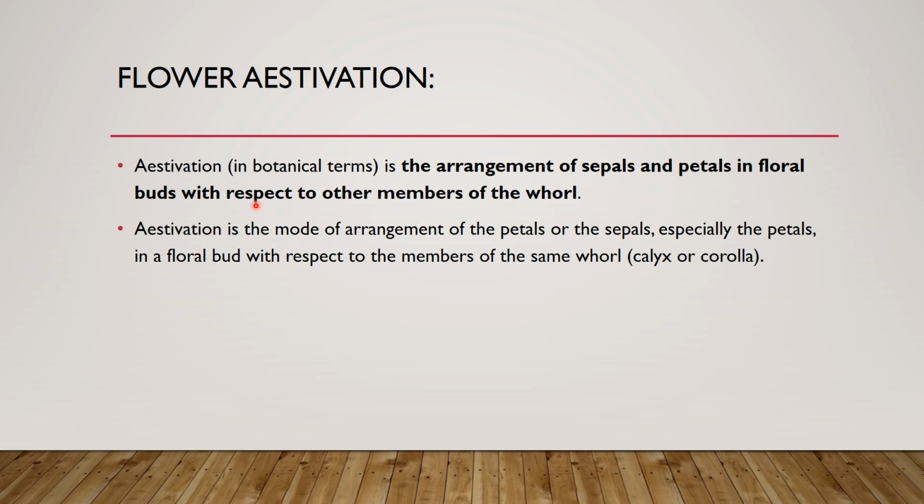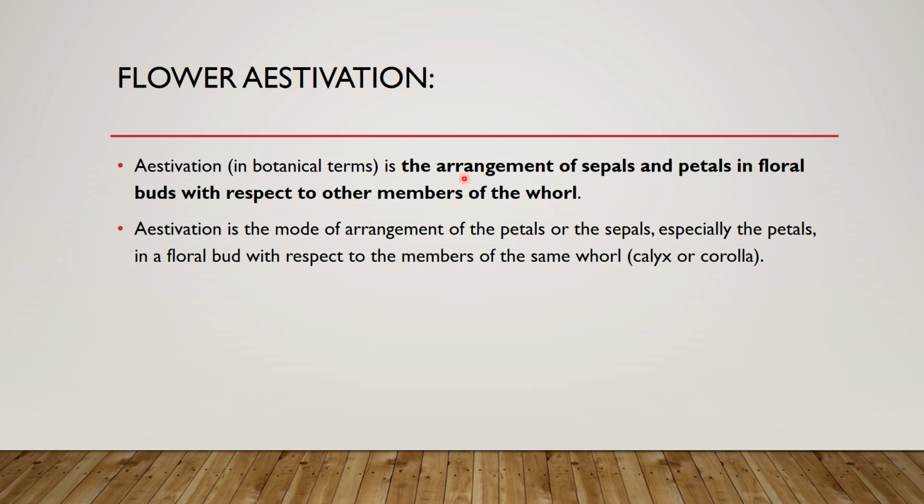So this indicates that there are differences from one type of flower to another in the arrangement mode of the sepals or petals.